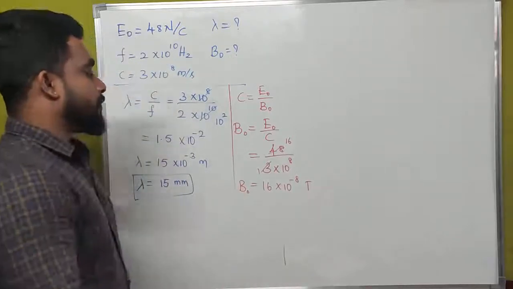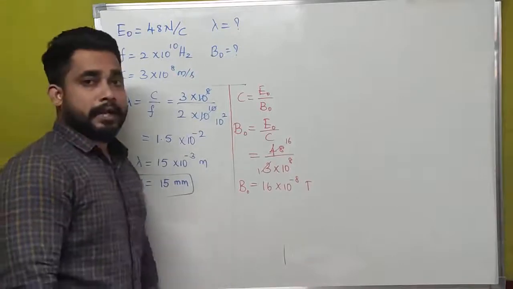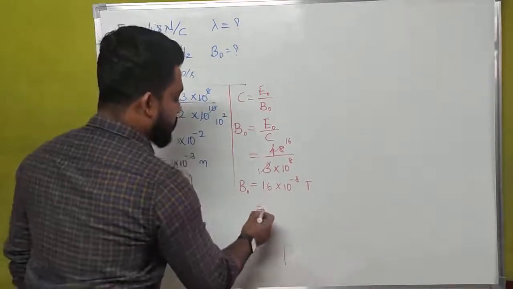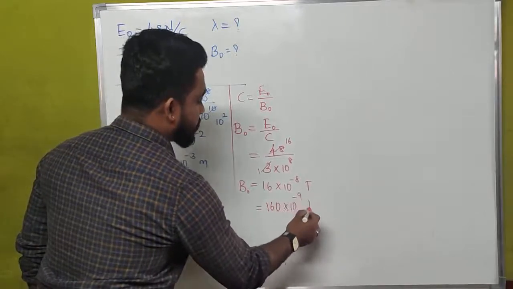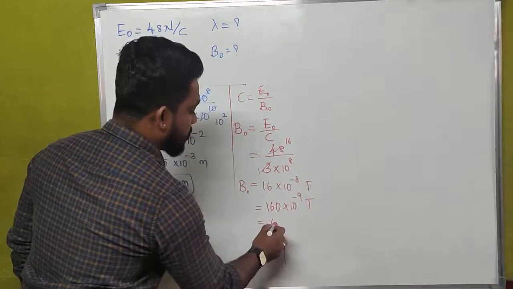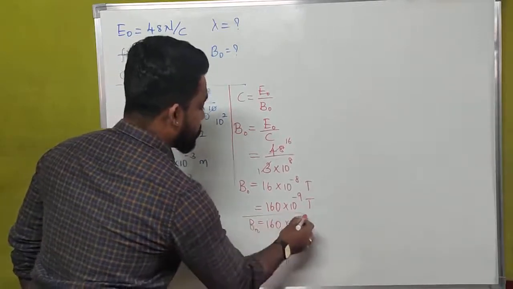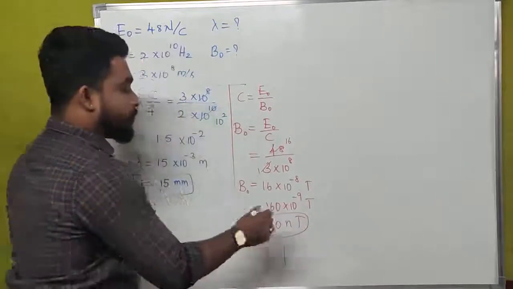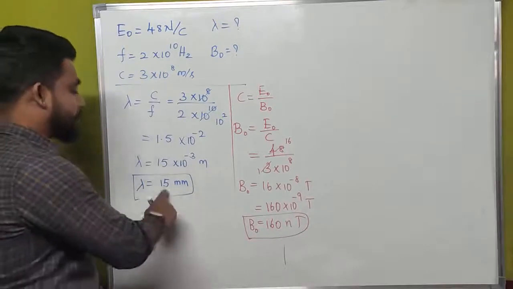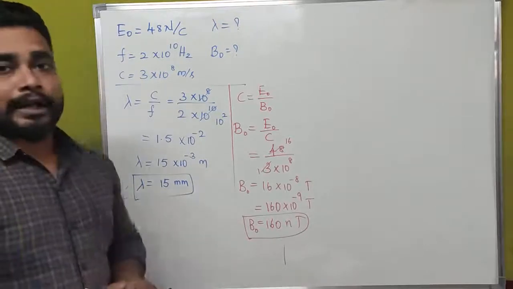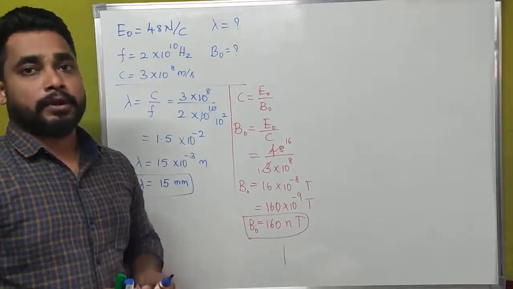Here what we have got is the value of B naught is 16 into 10 to the power of minus 8 Tesla, or we may write this as 160 into 10 to the power of minus 9 Tesla, or 160 nano Tesla. This is the value of the amplitude of the magnetic field of an electromagnetic wave. This is the wavelength of the electromagnetic wave. This is how we are going to simplify our electromagnetic wave problems.